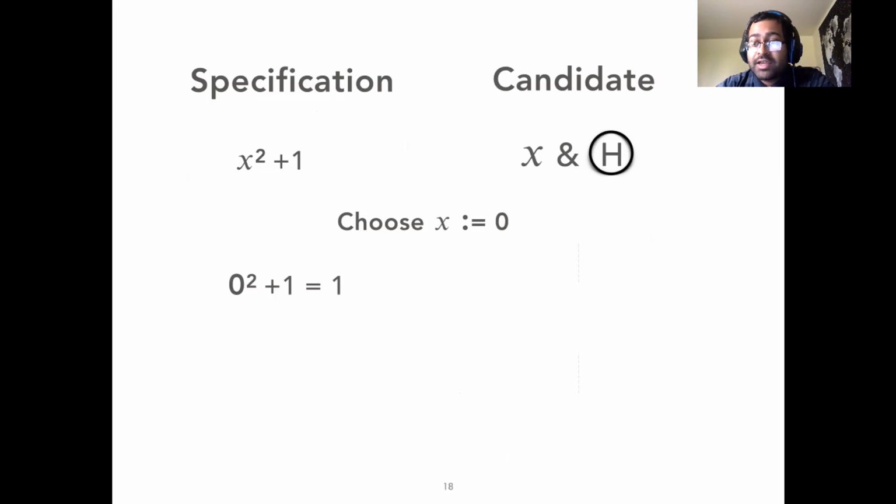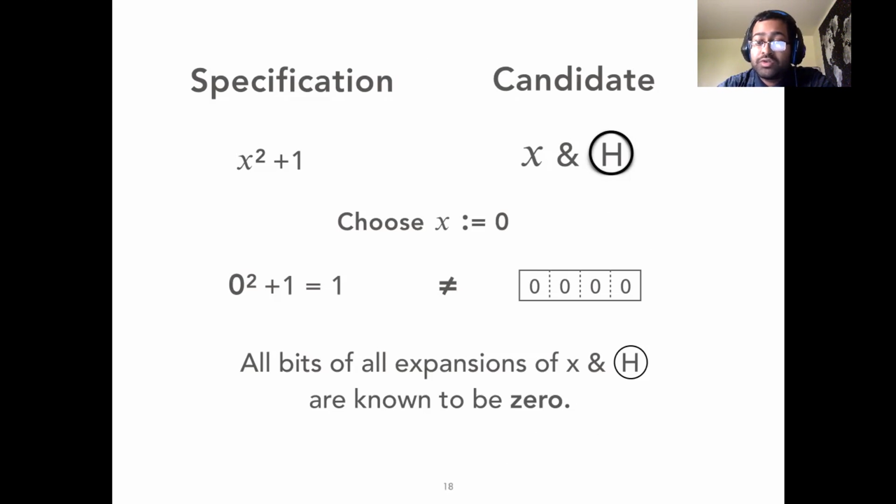Now the known bits analysis concludes that all the bits of the candidate are known to be 0. Hence, all bits of all the expansions of x and hole are 0. This means we can skip enumerating x and hole and prove that this cannot produce a feasible solution.